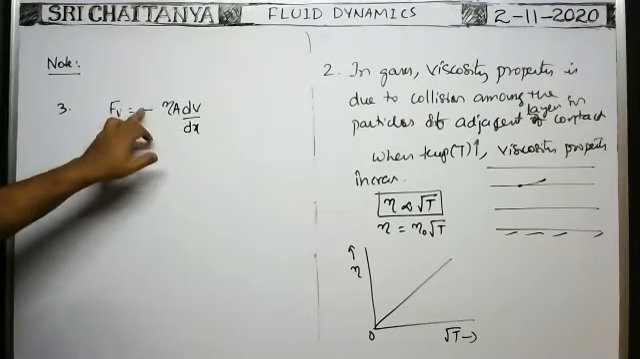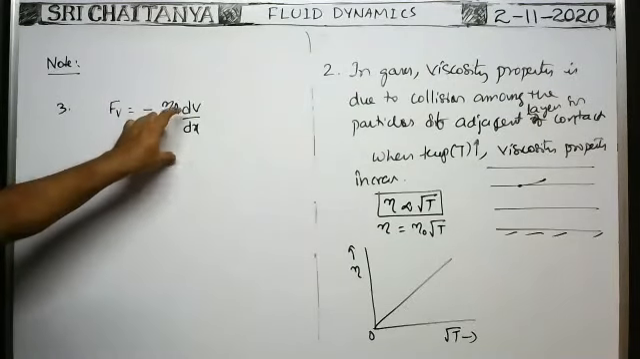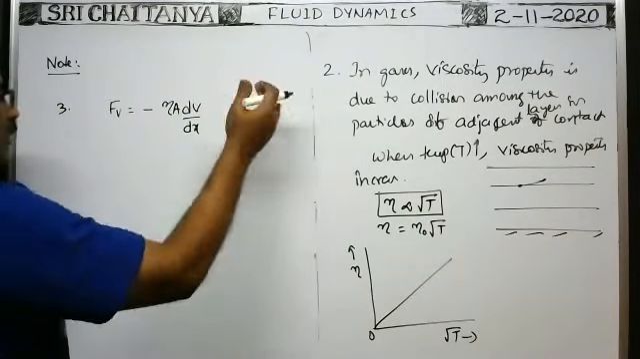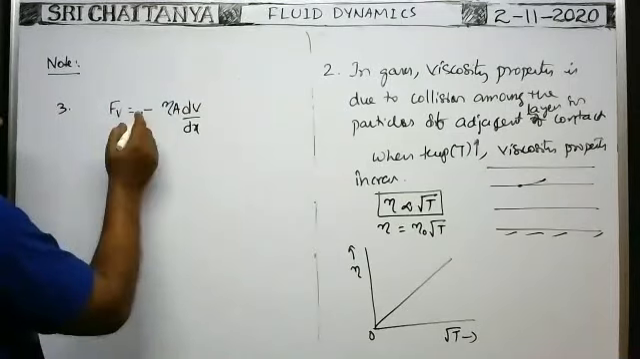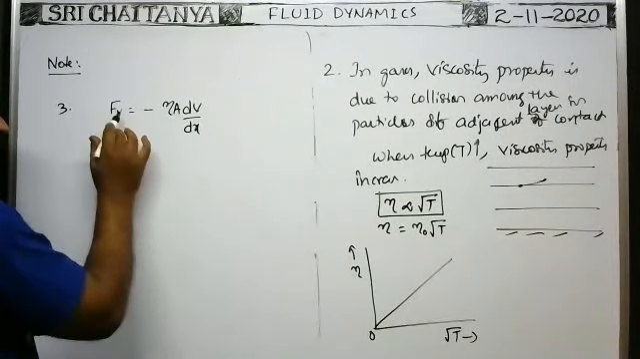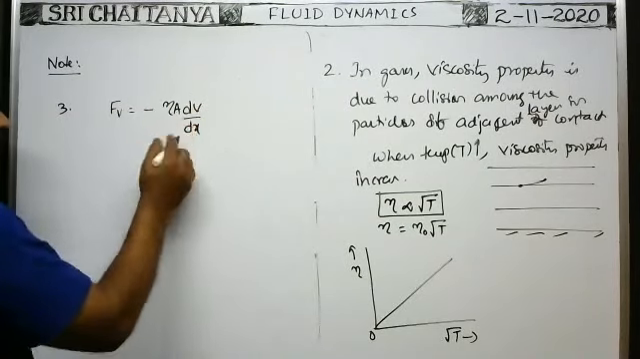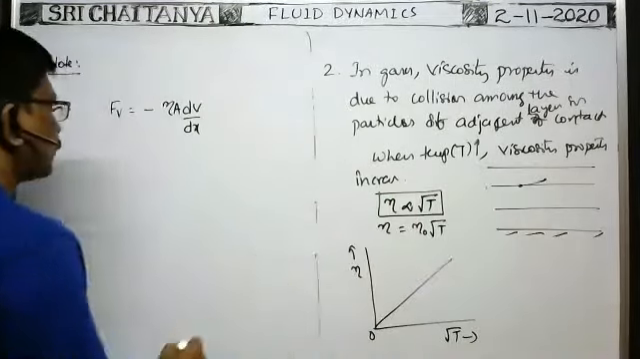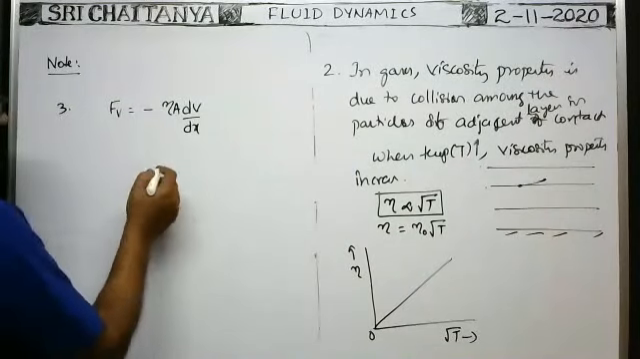This minus sign represents that the viscous force is opposite to the velocity of the fluid. If the velocity of the fluid is in this direction, then the viscous force is in the opposite direction. So this negative sign represents that the viscous force opposes the relative motion between the two bodies, because this delta v or dv is the relative motion between two layers in contact. Okay, so we can write this like this also.